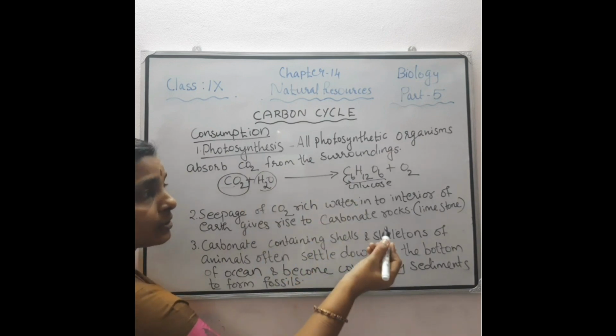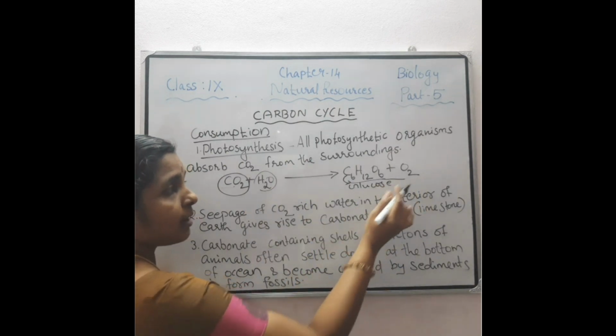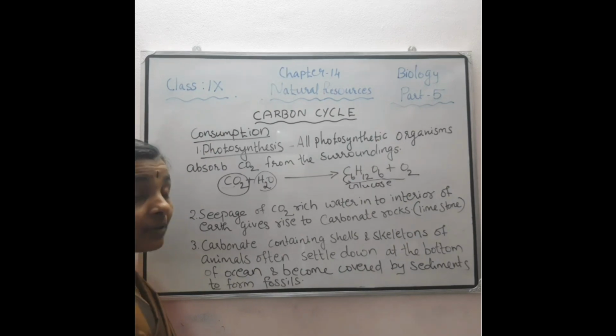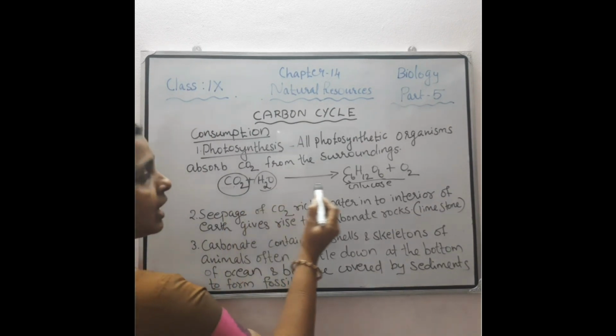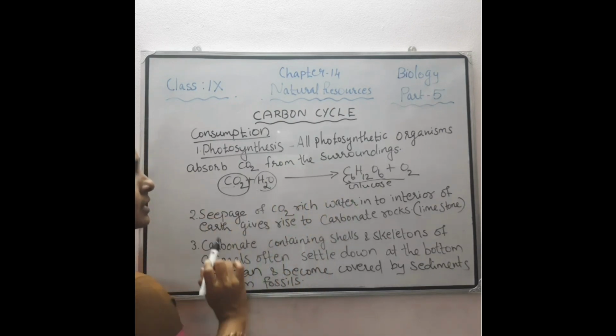All of you know that this glucose is absorbed from the plants by animals, and this glucose is broken down in each and every cell of the animal body or plant body and releases energy. So that is the purpose of carbon in photosynthesis.